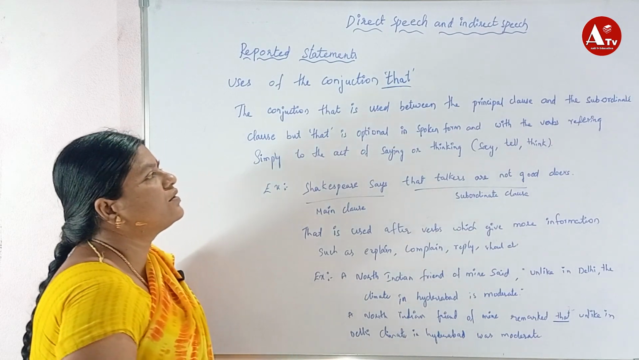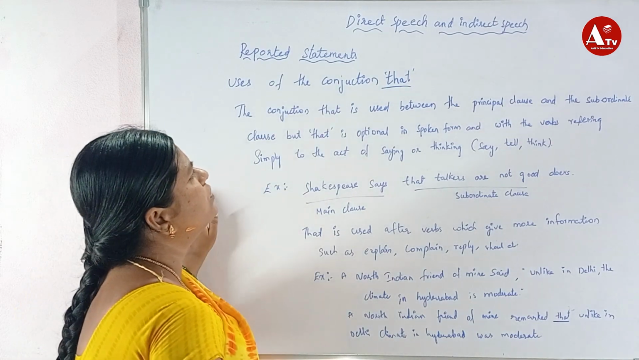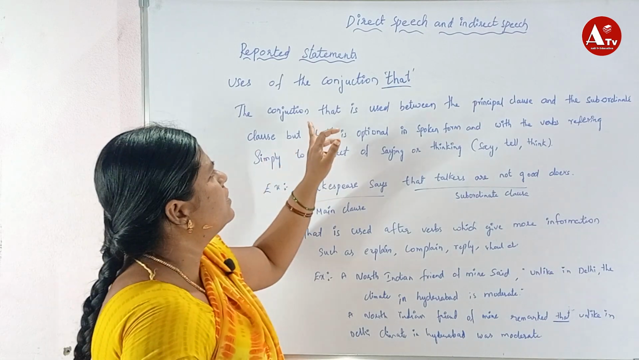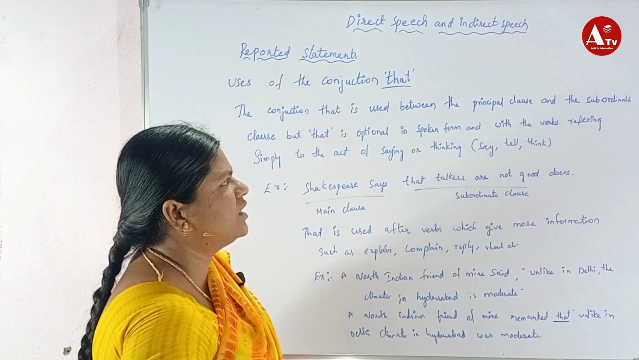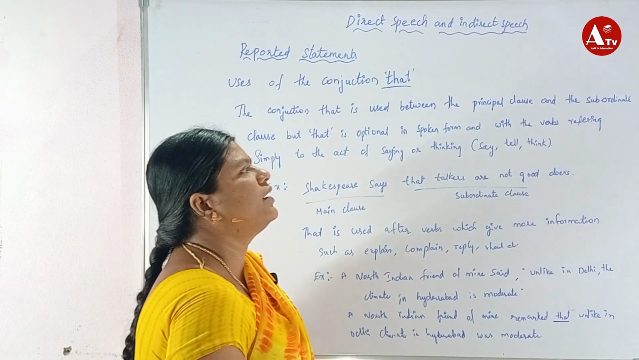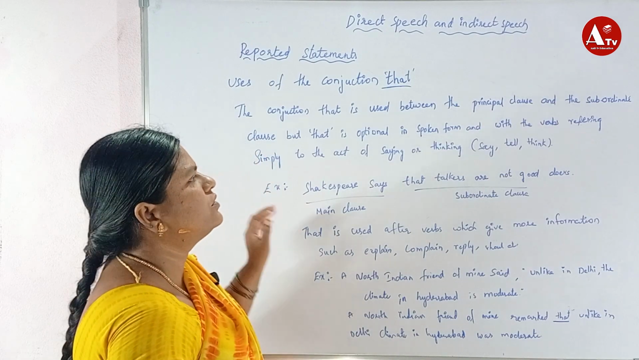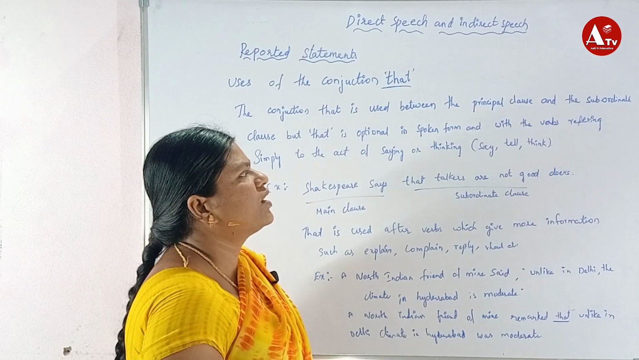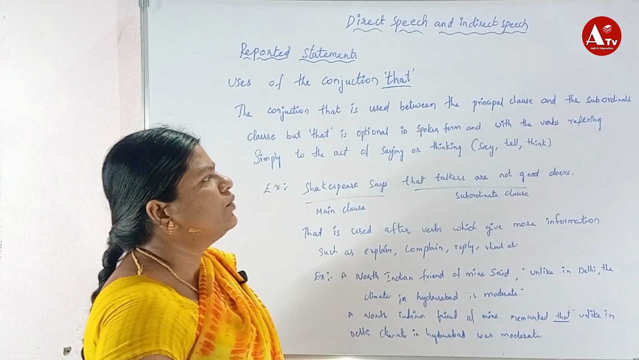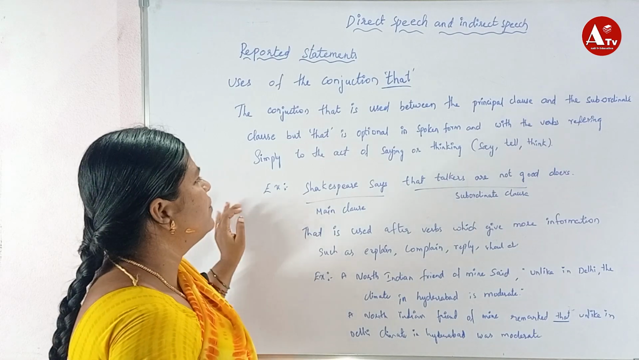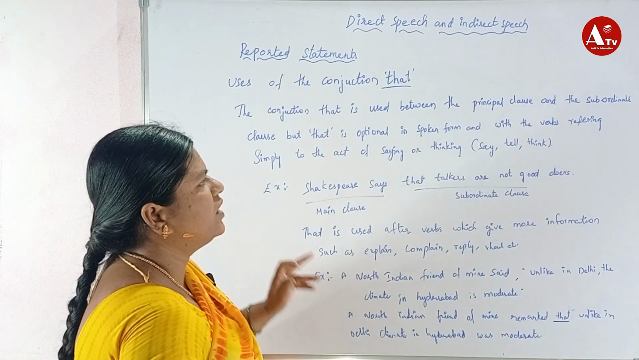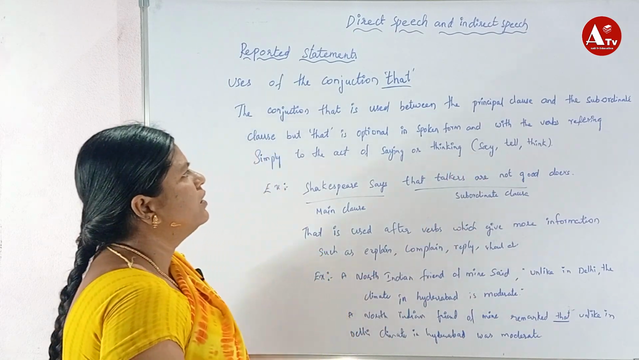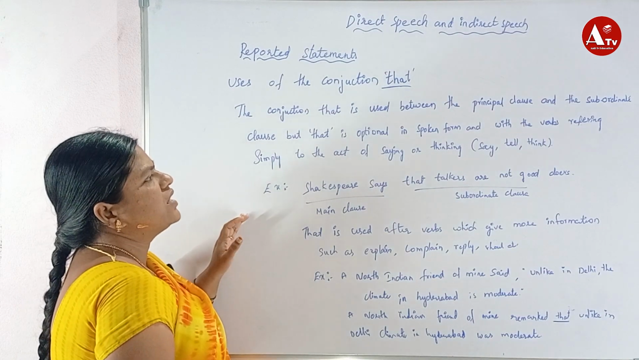Now here are the uses of the conjunction that. So here, how that is used in reported speech. The conjunction that is used between the principal clause, or we can call it the main clause, and the subordinate clause. But that is optional in spoken form, with verbs referring simply to the act of saying or thinking, like say, tell, think.